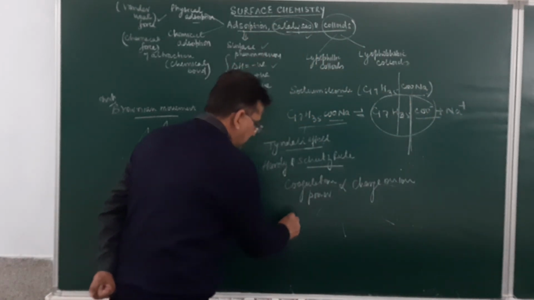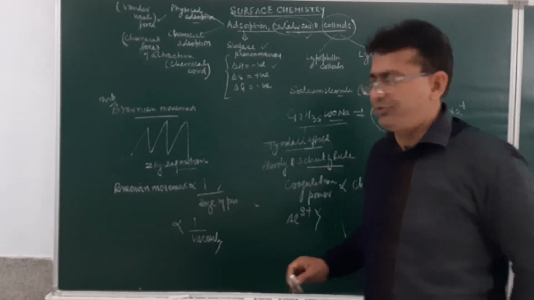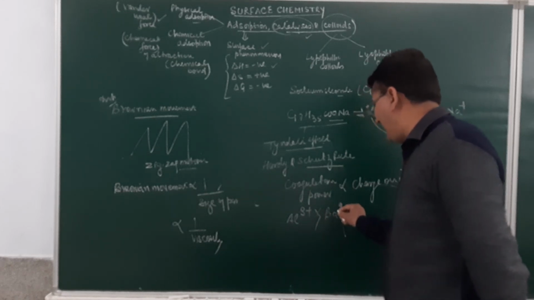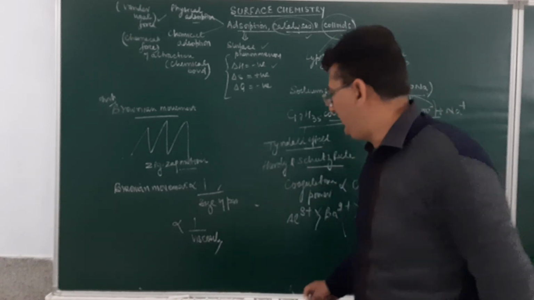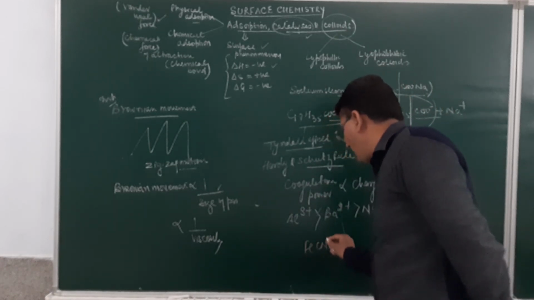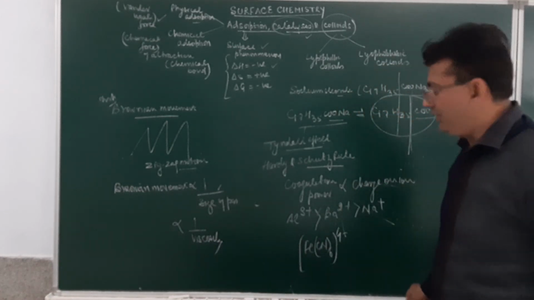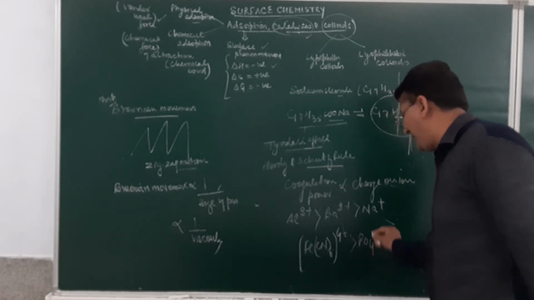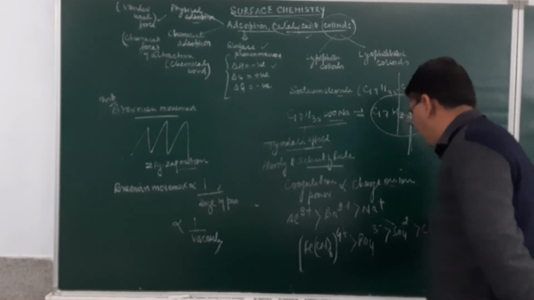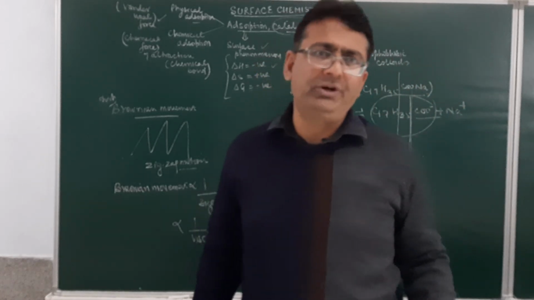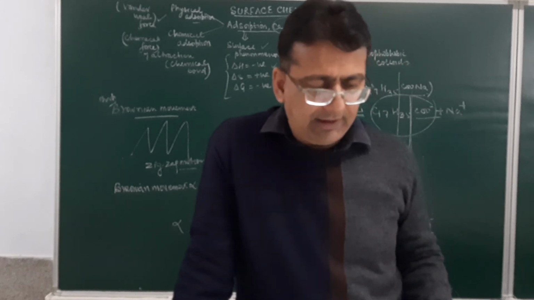As for example, in the case of positive ions, aluminium ion is more than barium ion, which is more than the sodium ion. Similarly, if you take the ferrocyanide ion, Fe(CN)6 4-, here the coagulation power will be more as compared to the phosphate ion, which will be more than the sulfate ion, which will be more than the chloride ion. Is it clear? Then it is given how we protect the colloid, and the definition of gold number.